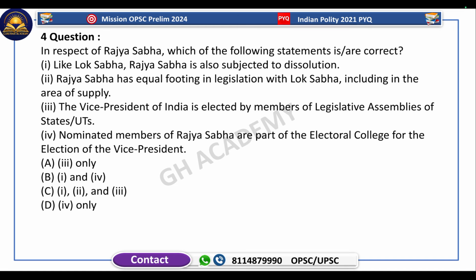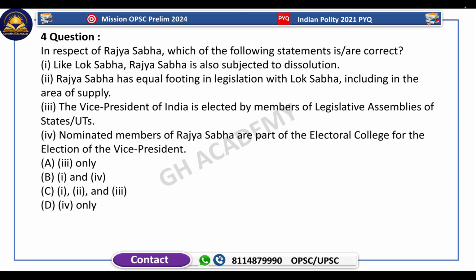Question 4: in respect of the Rajya Sabha, which of the following statements are correct? Like Lok Sabha, Rajya Sabha is also subjected to dissolution. This is incorrect. If you have read polity, the Rajya Sabha is a permanent house and it cannot be dissolved. Its members retire. One third of the members retire after every 2 years. The tenure of the members is 6 years.